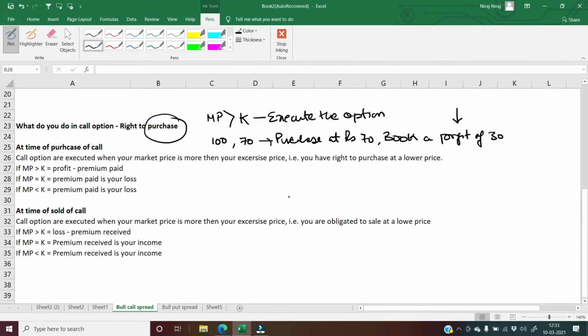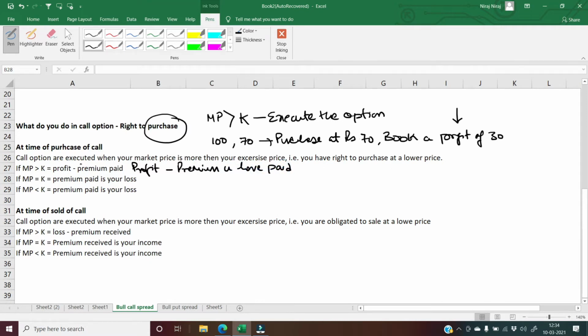of rupees 30. Okay, so can I say that अगर मैं आपका PNL construct करने का try करूँ तो what will happen? If your market price is greater than your exercise price, then you will be executing the particular option, and then what will happen is you will have your profits less whatever premium you have paid.